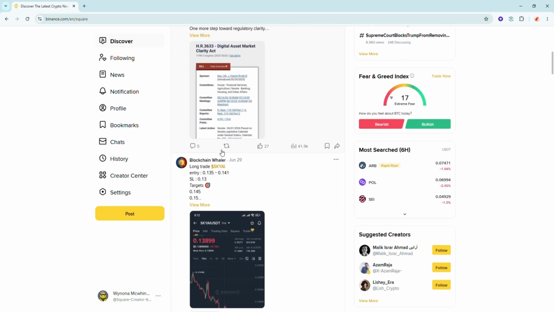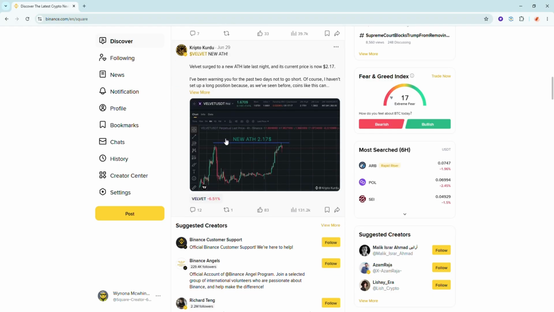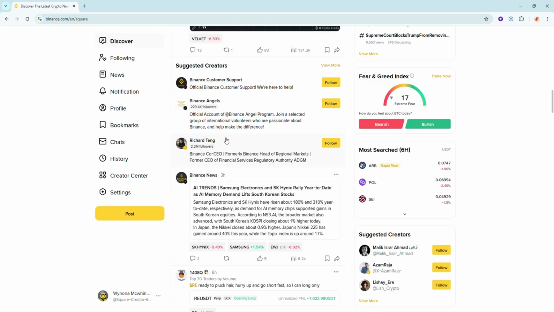Your earnings will be sent directly to your funding wallet. It's a free way to earn without making any deposit.